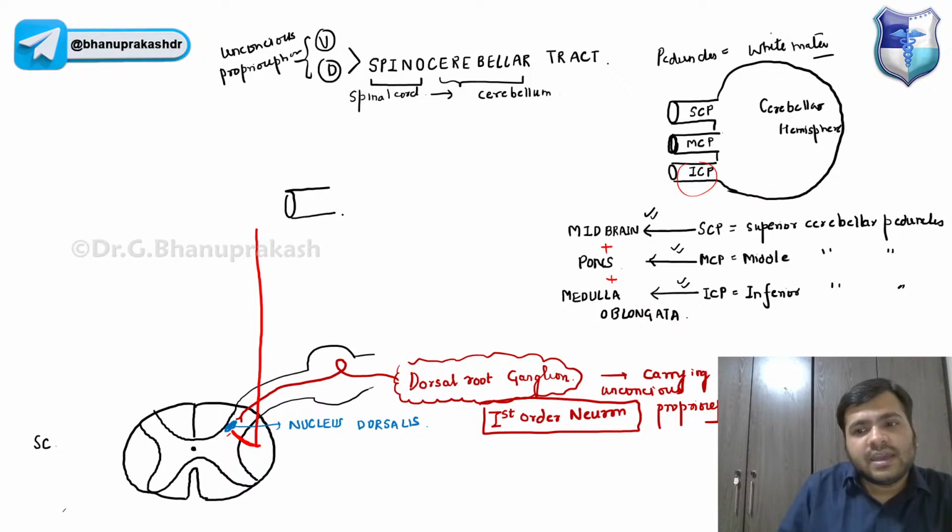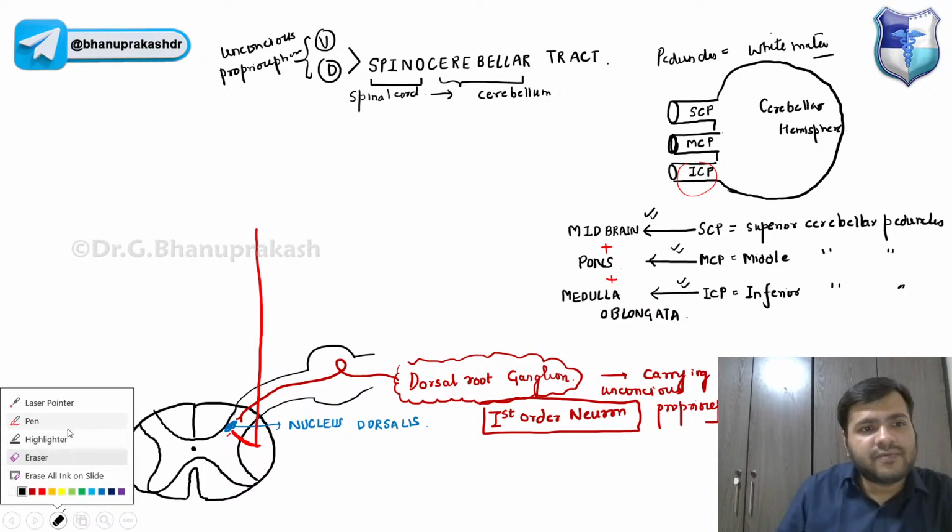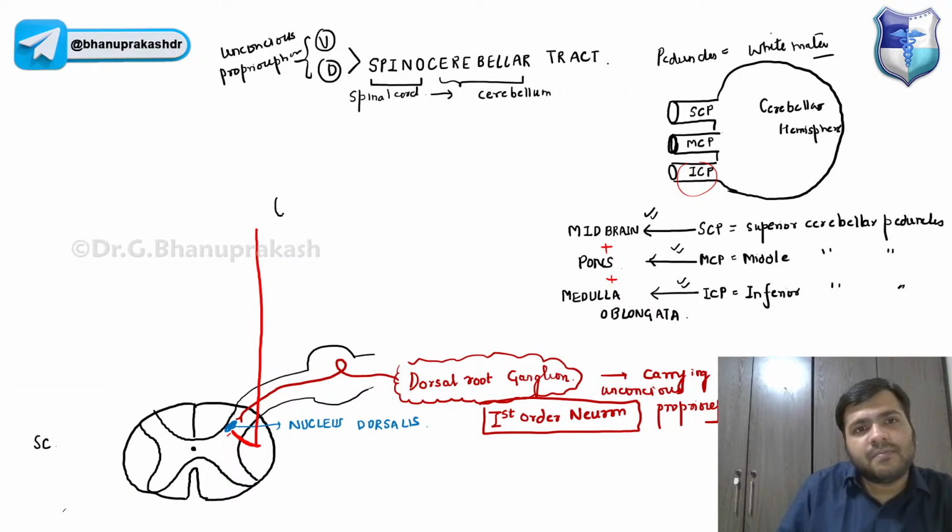That is the inferior cerebellar peduncle, right? It will be entering into the cerebellar hemisphere with the help of the inferior cerebellar peduncle. So just try to draw again the same diagram, guys. The cerebellar peduncles.